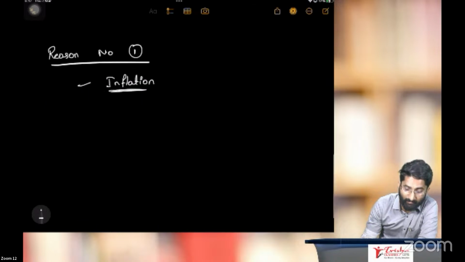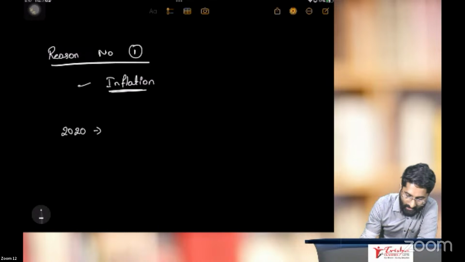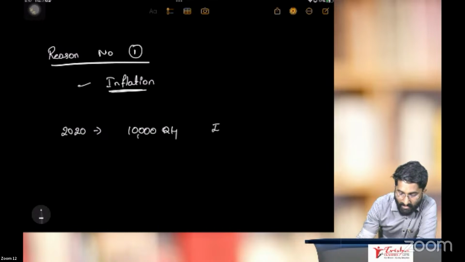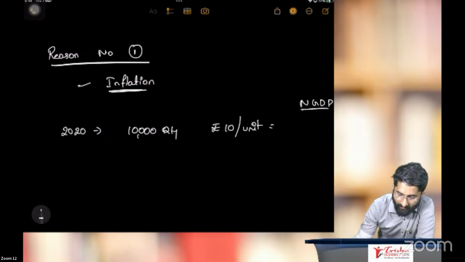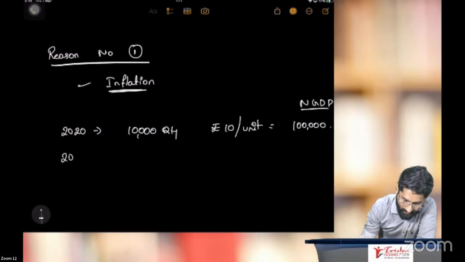Example: in 2020, the quantity produced is 10,000 at rupees 10 per unit. What is nominal GDP? Nominal GDP will be 1 lakh. In 2021, the quantity we produced is the same, but there is an increase in the price.